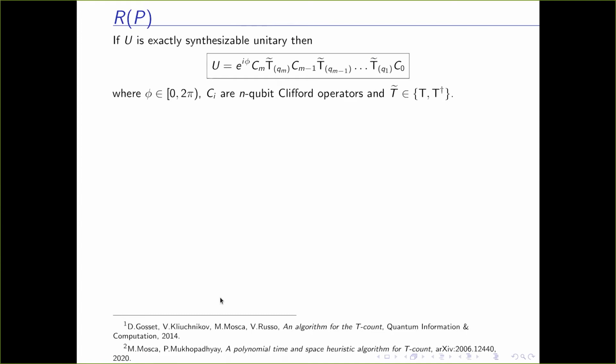Now, if U is exactly synthesizable, then we can represent U as an alternating product of Cliffords and T gates, where T is a T or T dagger gate.